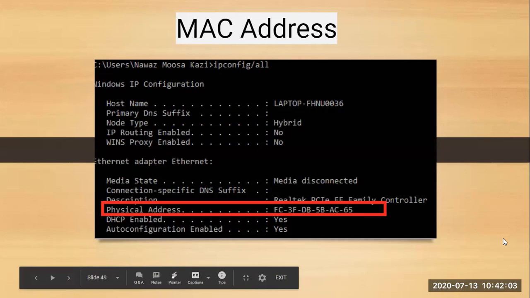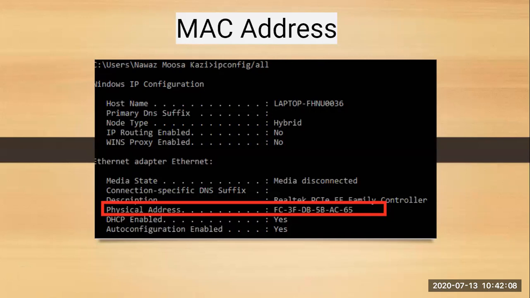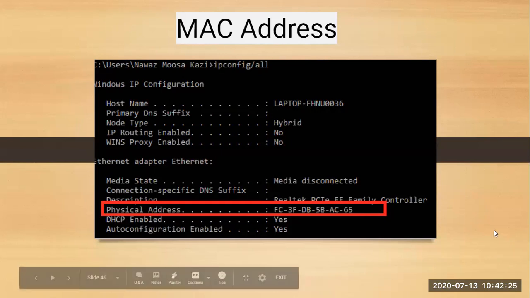So in the diagram, you can see the physical address of my computer is FC-3F-DB-5B-EC-65. Whenever you want to know your physical address, you have to type the command in your command prompt, that is ipconfig/all. Once you type this, you will get the MAC address of your computer.